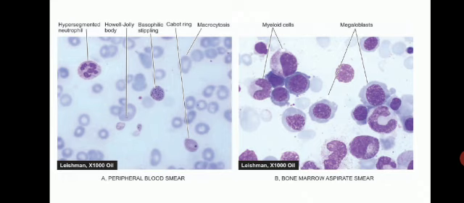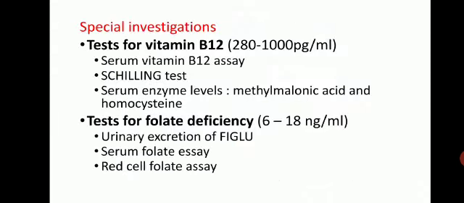Then bone marrow aspirate smear. Here you can see megaloblast. Here you can see that the cytoplasmic maturation is normal, hemoglobinization of cytoplasm is normal, but the nuclei are still large, with open, sieve-like chromatin. So they are known as megaloblast. So this is about general investigation for megaloblastic anemia, which includes blood picture and marrow.